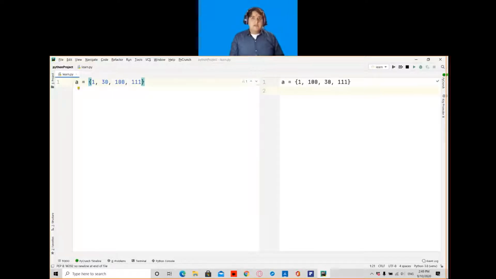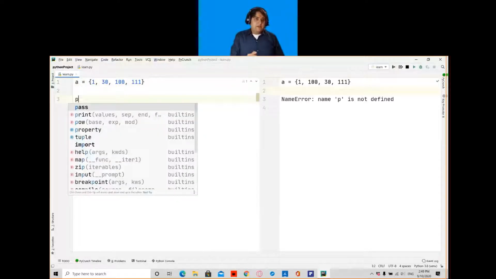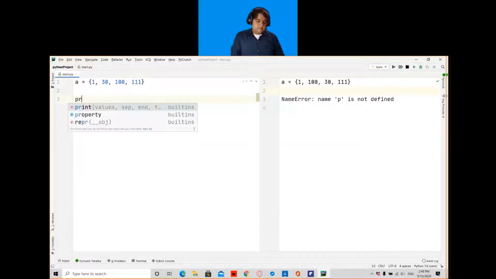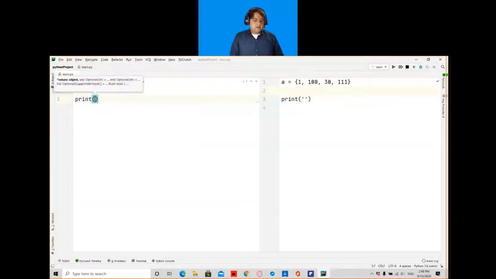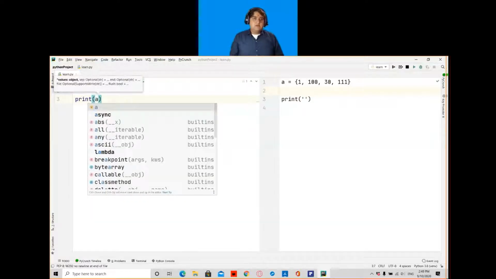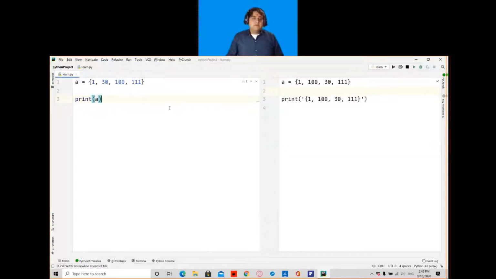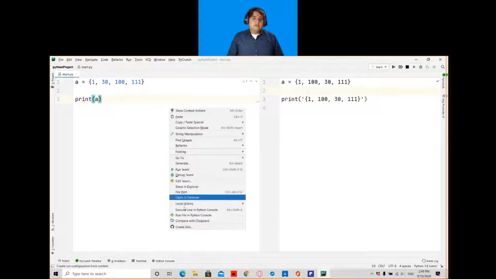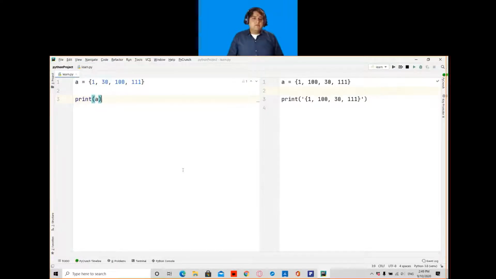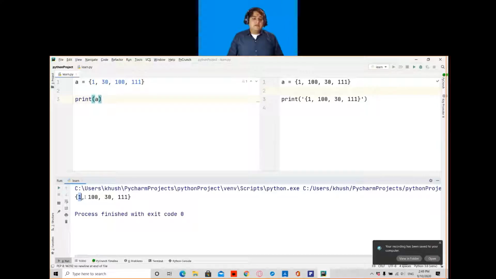So these are my elements and simply for printing the set, I will write print, and inside the brackets I will call my variable, which is a here. So if I run this program, it will give me random output as 1, 100, 30 and 111.